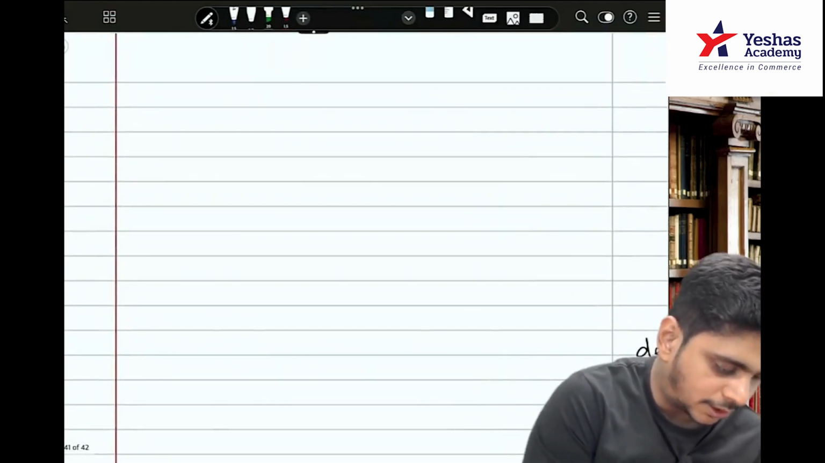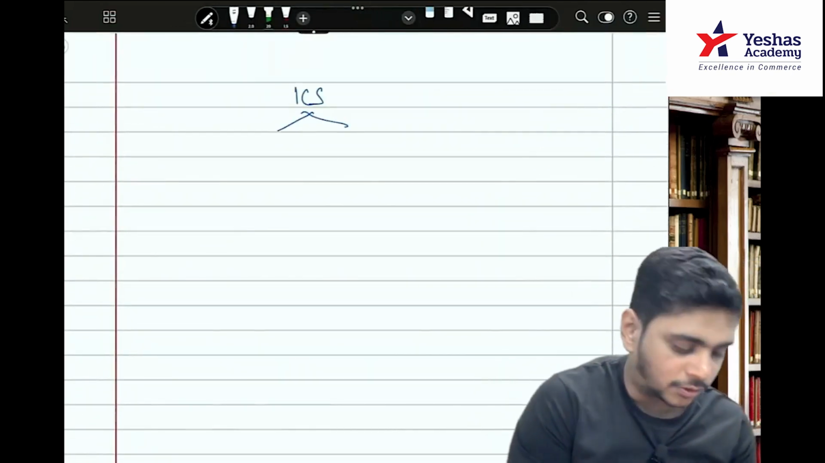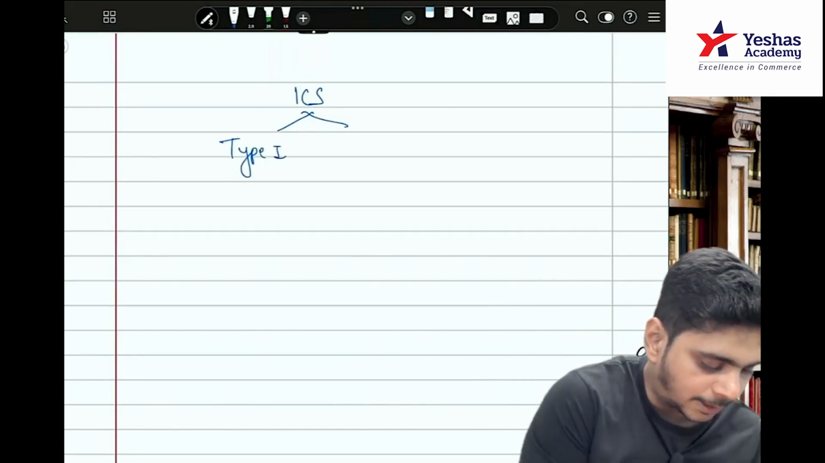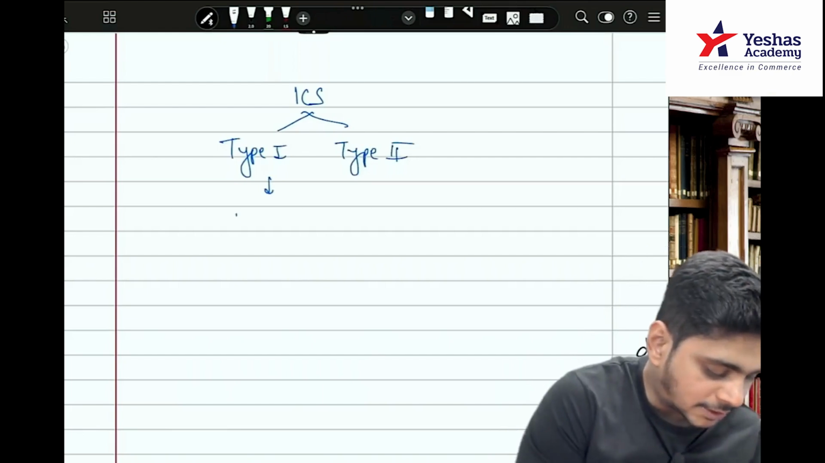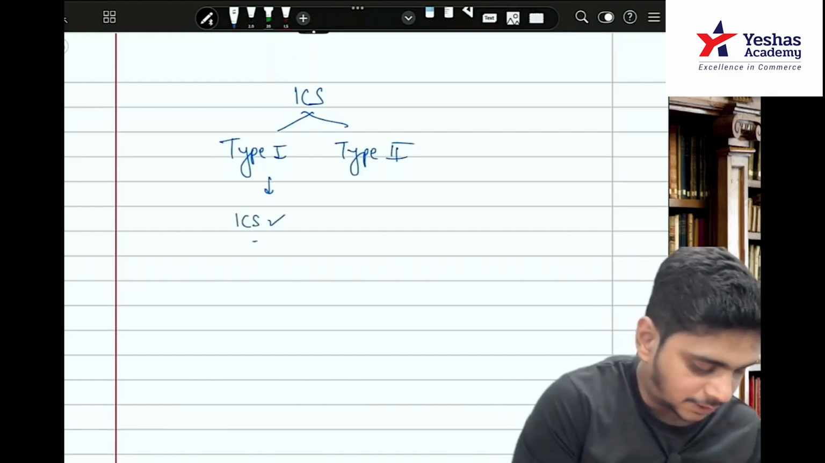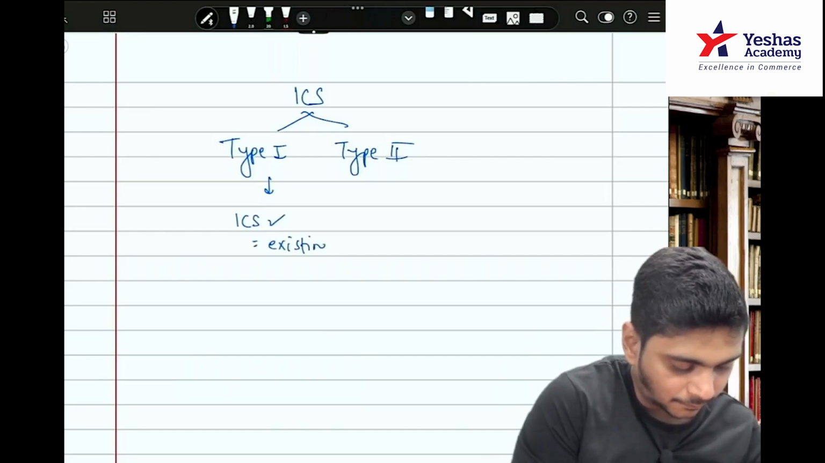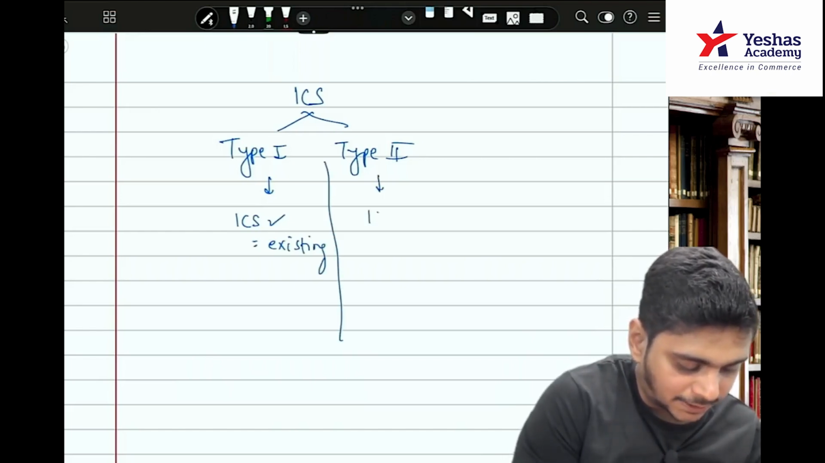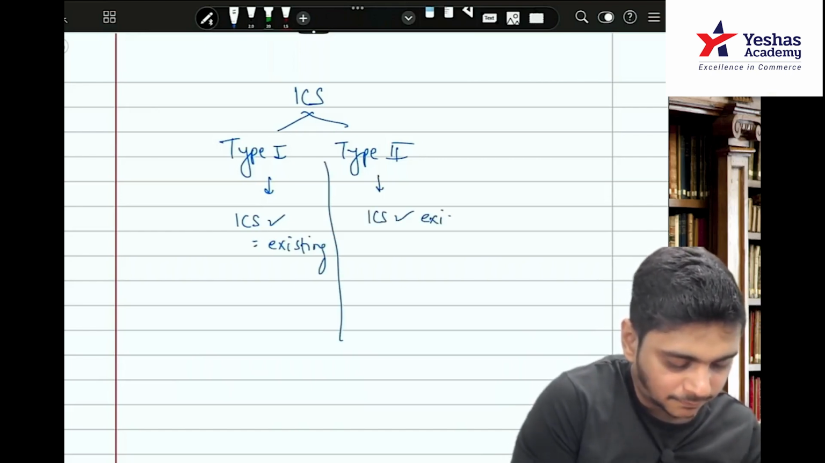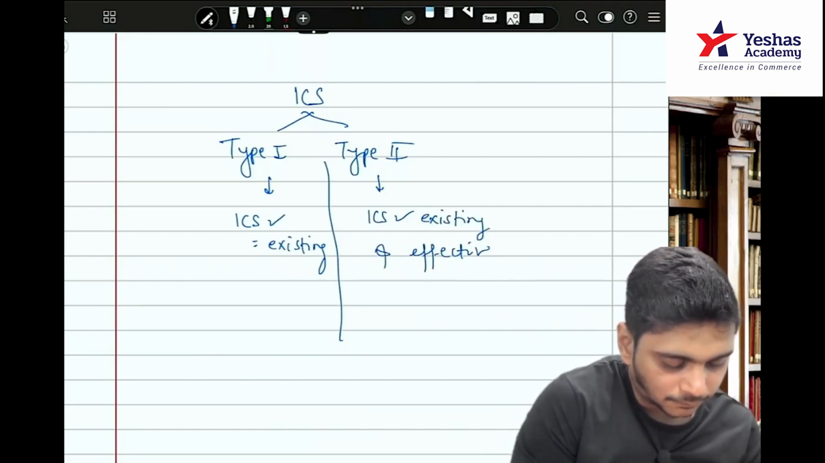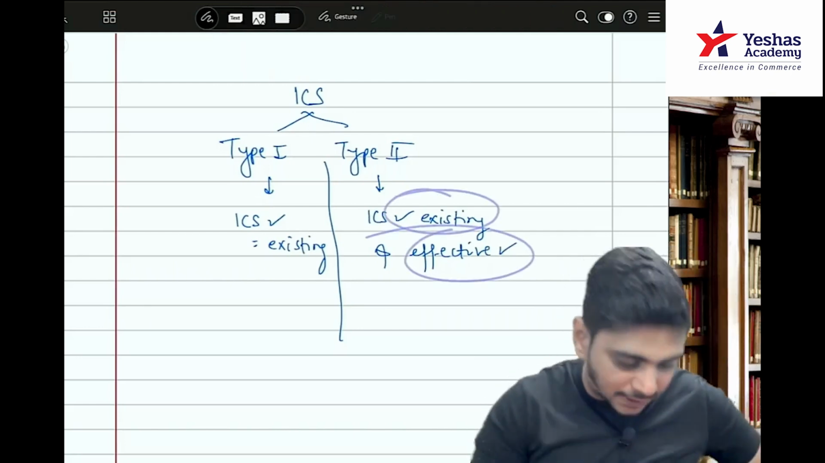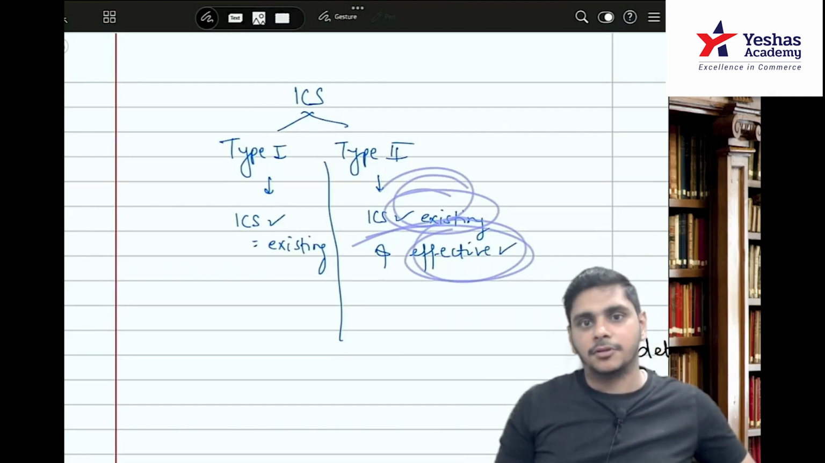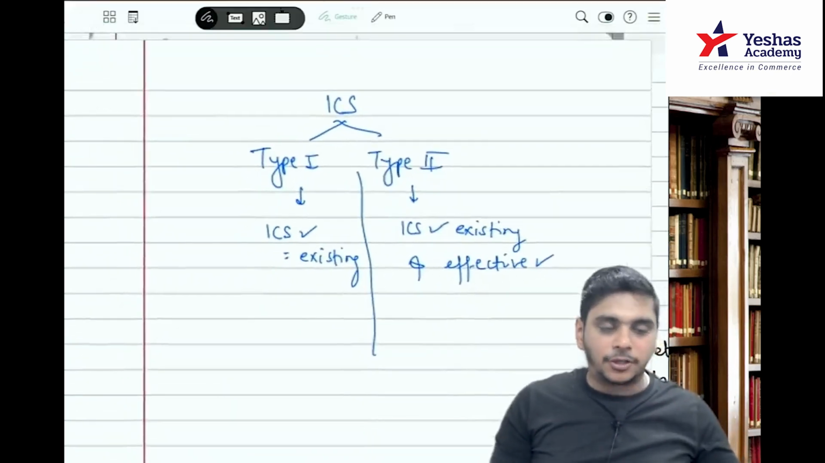There is a report on internal control system. The reports are of two types: Type 1 report and Type 2 report. Type 1 report will say ICS is existing. Type 2 will say ICS is existing and it is effective. So this Type 1 and Type 2 report is of the internal control.